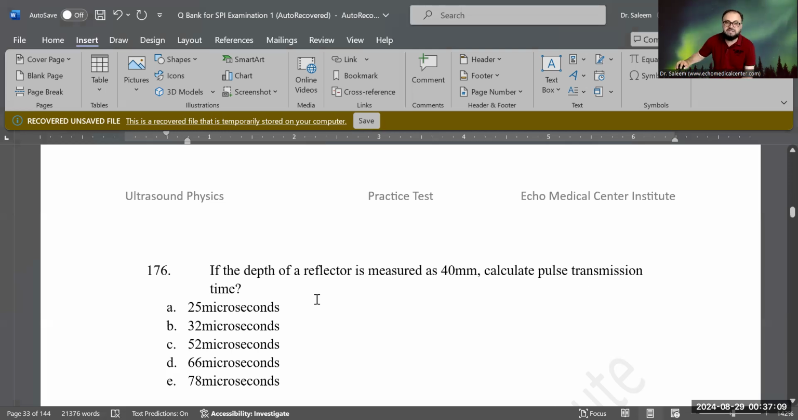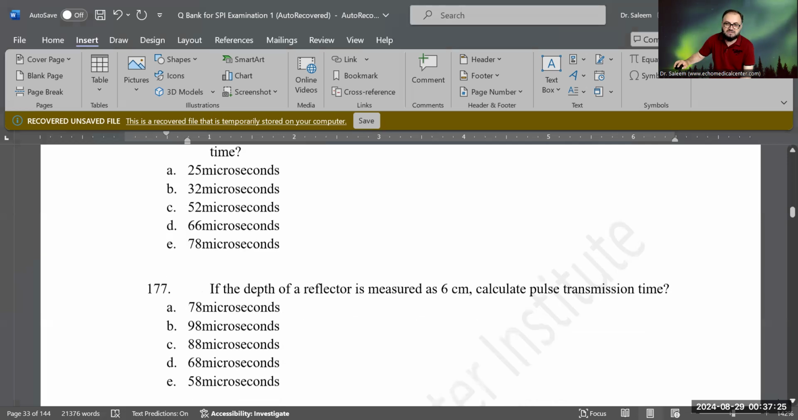Now, to get the time, what you do is this depth times 13 microseconds. So 4 times 13, I believe that will be 52 microseconds. C is the correct answer. Very good. Let's do the next one.